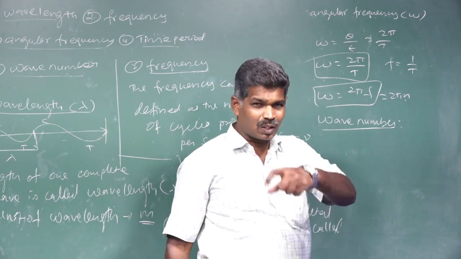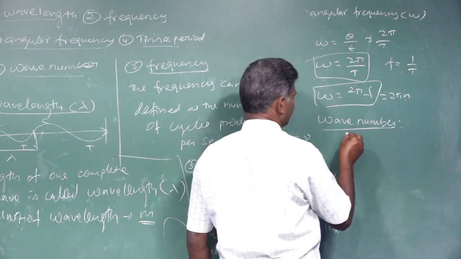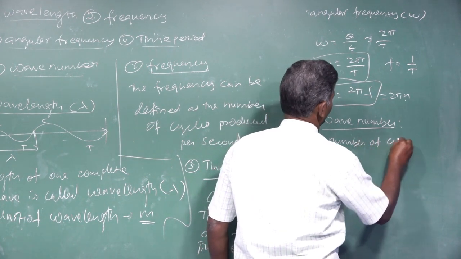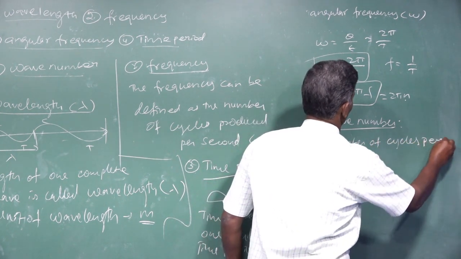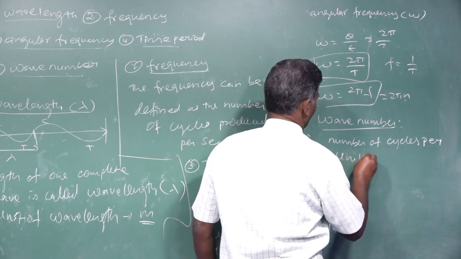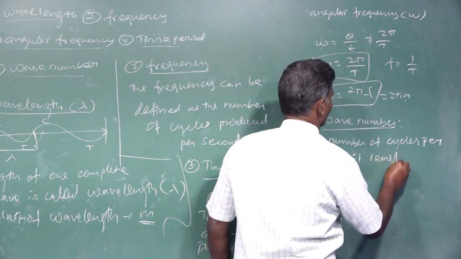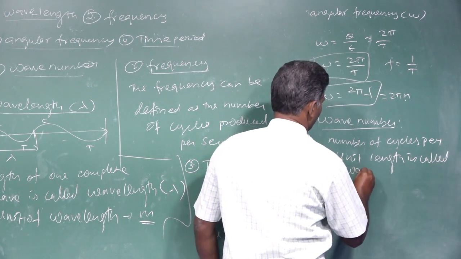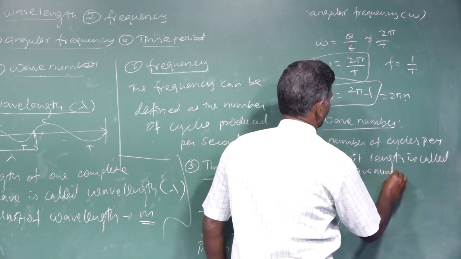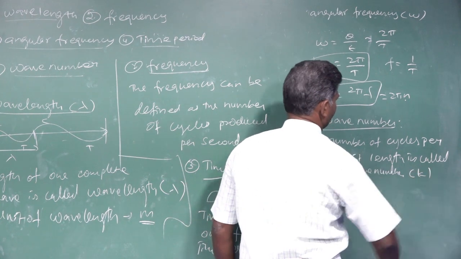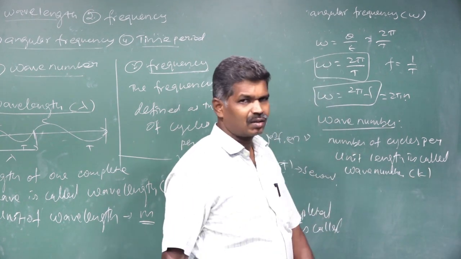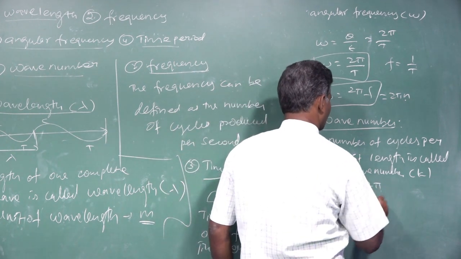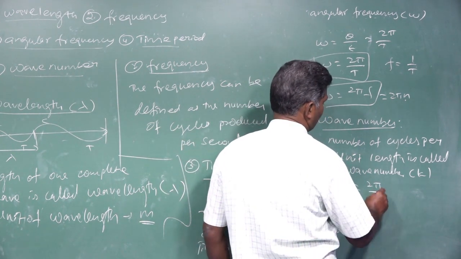Another factor is wave number: the number of cycles per unit length is called the wave number, symbolized as K. The formula is K is equal to 2 pi by lambda.